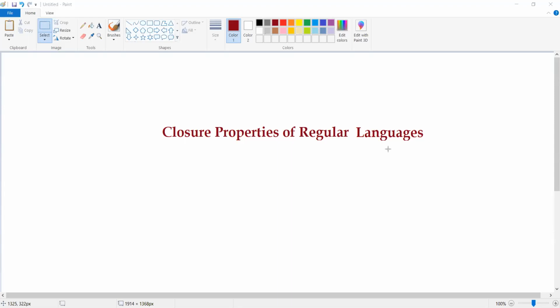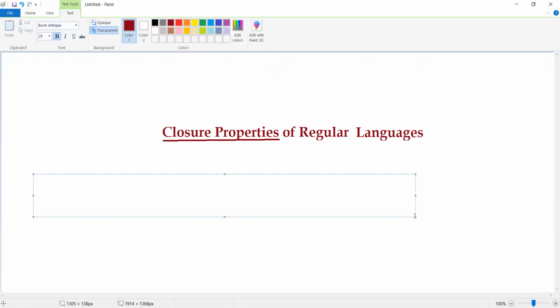Now, in today's class, we are mainly concentrating on the closure properties of regular languages. So here we should know what the closure property is. Now let me explain what the closure property actually means. Let us assume that we have two regular languages R and S. Please try to understand. We have two regular languages, R and S.